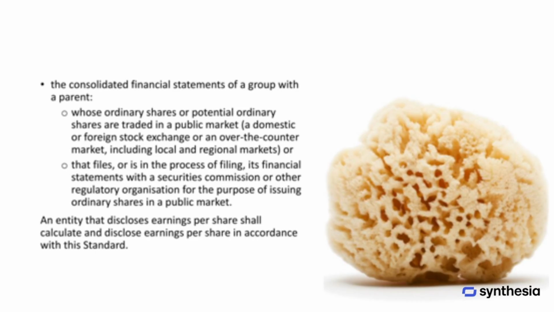IAS 33 also applies to the consolidated financial statements of a group that has a parent company with ordinary shares or potential ordinary shares traded in a public market, whether on a domestic or foreign stock exchange, an over-the-counter market, or regional markets. It similarly covers parent companies that are filing or planning to file their financial statements with a Securities Commission or other regulatory body for the purpose of issuing ordinary shares to the public. Any entity that chooses to disclose earnings per share must calculate and present it in accordance with the requirements of this standard.